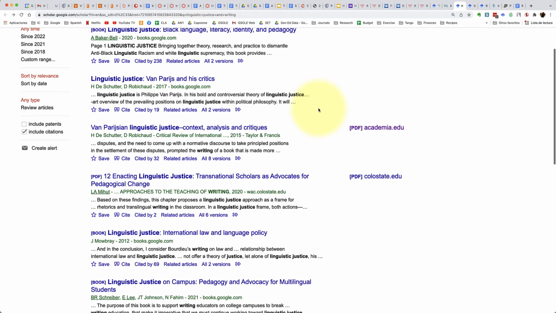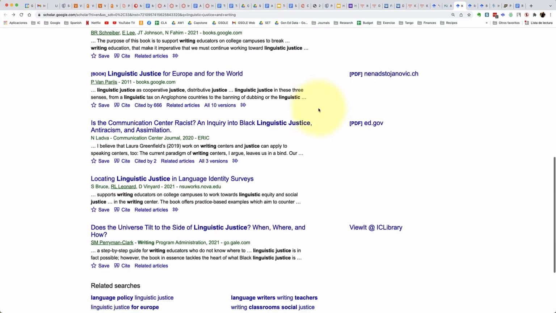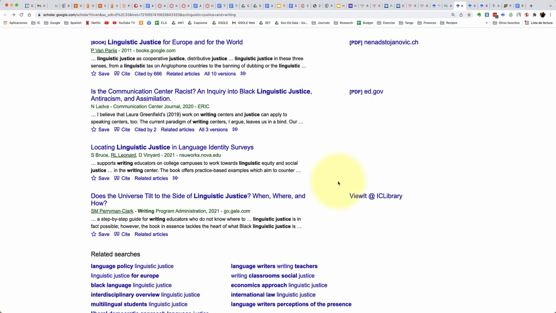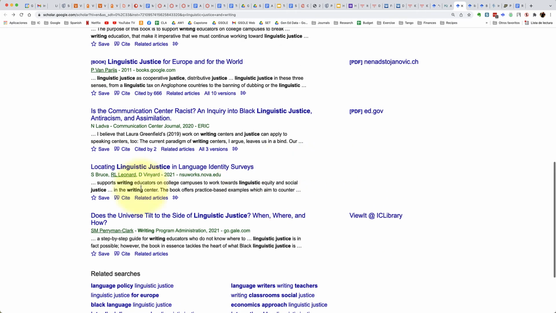First off, you'll notice right away that you can download some of the PDFs. If you scroll down, for instance, you'll see View at IC Library. By clicking on that, you will be able to download the PDF from there. If you notice, this article here doesn't have a PDF or IC Library link, so that means you won't be able to access it. However, what you can do instead is copy the title of this article.